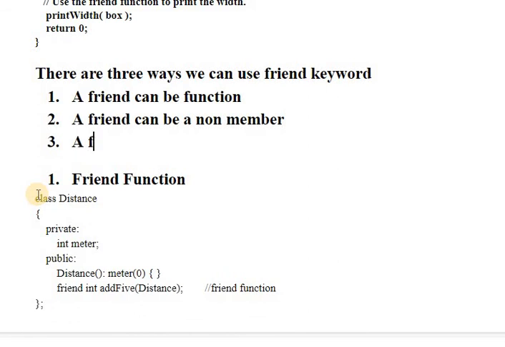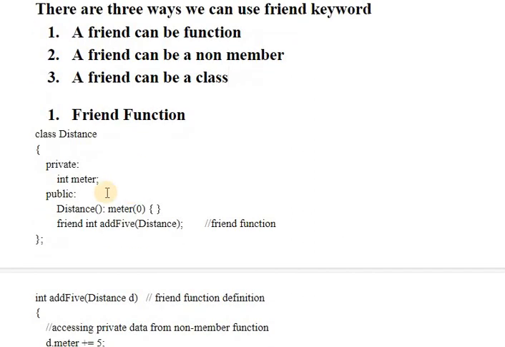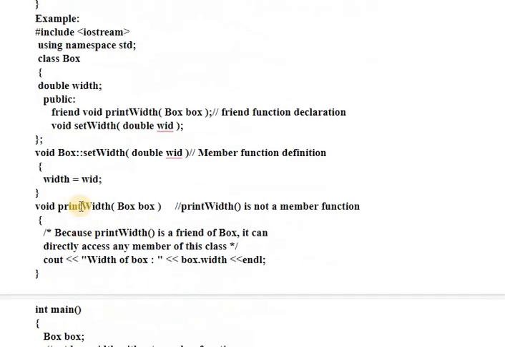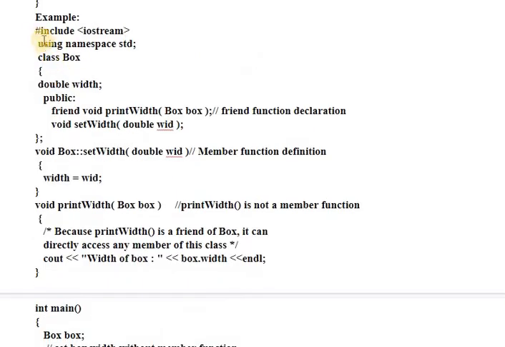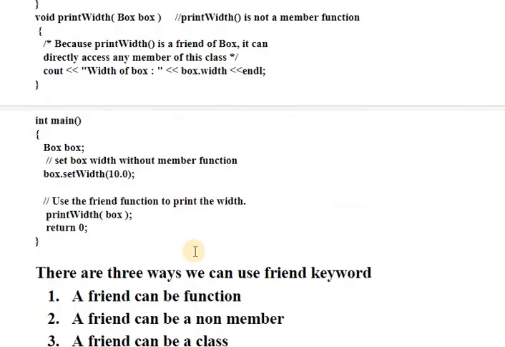A friend can be a class, or we can make a whole class a friend. So I will explain these three points with the help of examples. First of all, friend function: we have already seen the example. This is also an example of a friend function, this complete program.